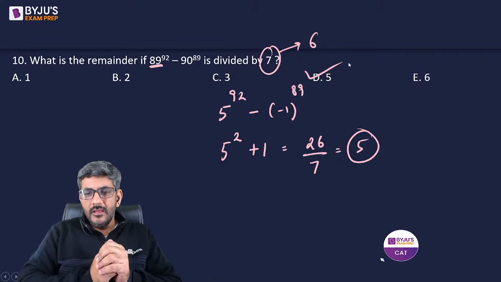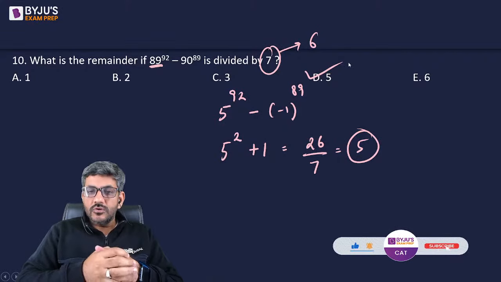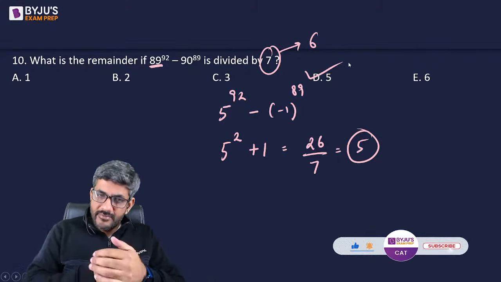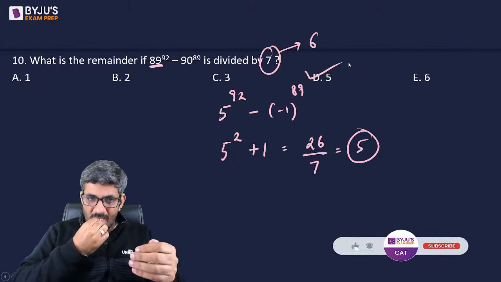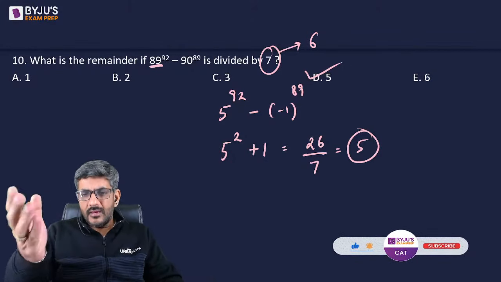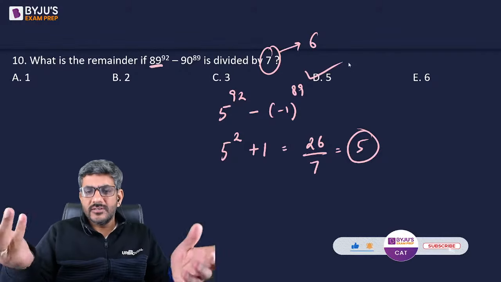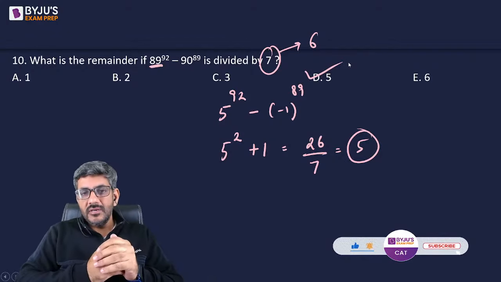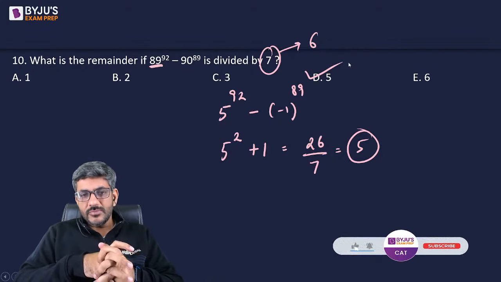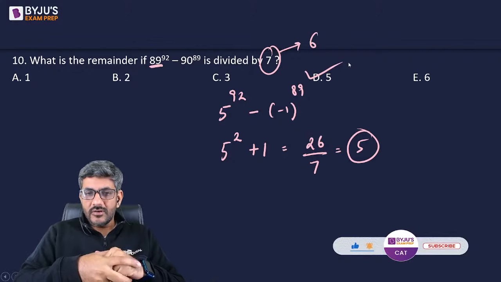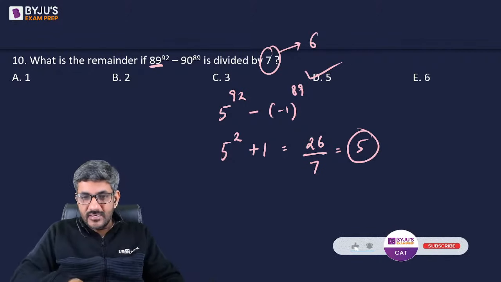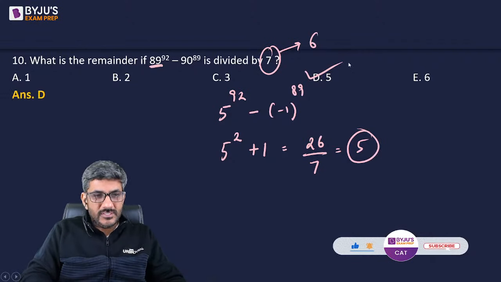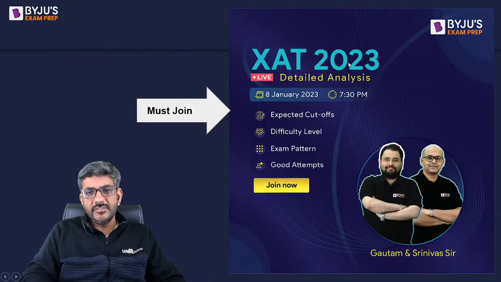That's correct. I'm assuming that everyone knows about the Totient number. The Totient number of 7 is 6. Divide the powers by Totient number 6. So power left are 2, and for the second one there was no need. Power of -1, whatever you take, it is going to be -1 if it's an odd number and +1 if it's an even number. So because it was an odd number, it became +1, straight away. And later on I got the answer as 26 divided by 7 as 5. So that was the last question of the day. I'm sure you all understood this question as well. Pretty simple question. The option 5 is the right answer.